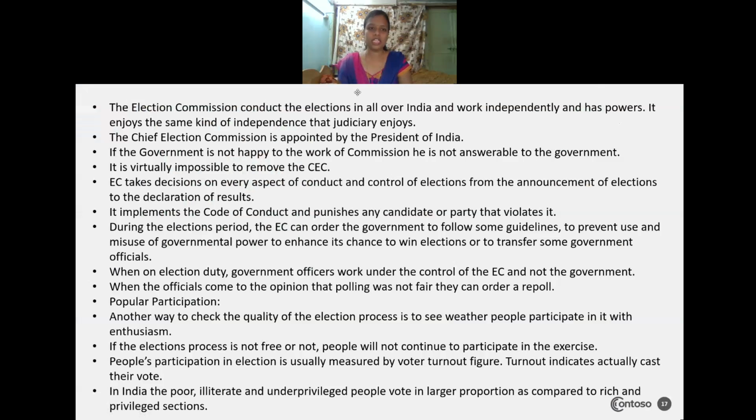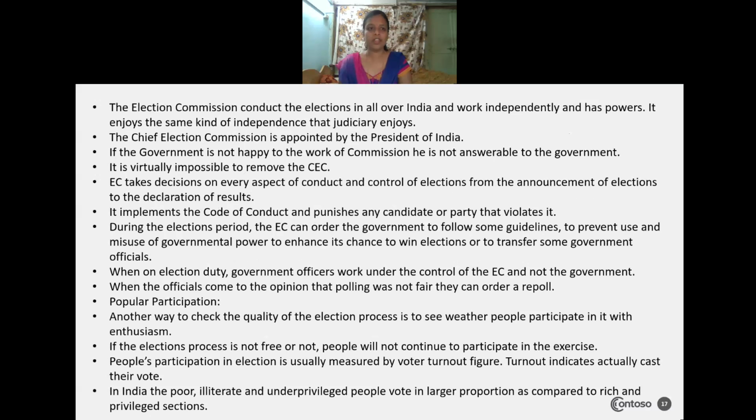It enjoys the same kind of independence that the judiciary enjoys. Because it is independent, it is not dependent on any ruling party or any political party. So who will elect the chief election commissioner, the head of the election commission? He is appointed by the president of our country.